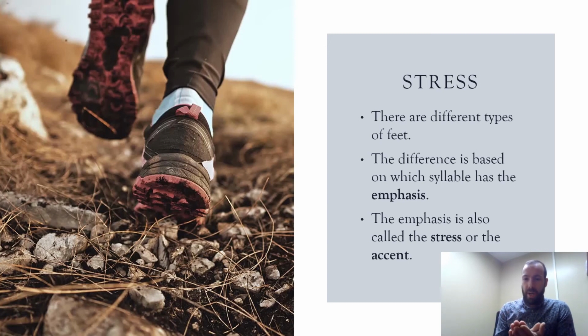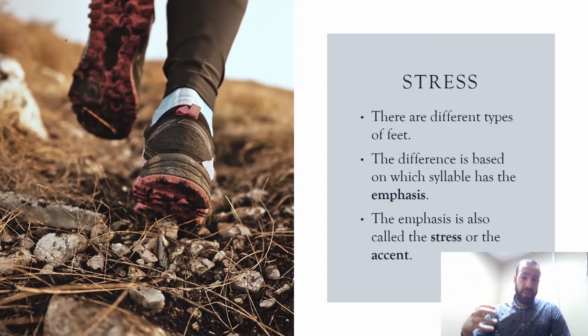The greatest stress falls on it. So for example, in the word thermometer, you can hear that there's a heavy emphasis on the second syllable, mom, thermometer, okay? 4 syllables, thermometer, but the second one has the stress or emphasis or accent, thermometer.